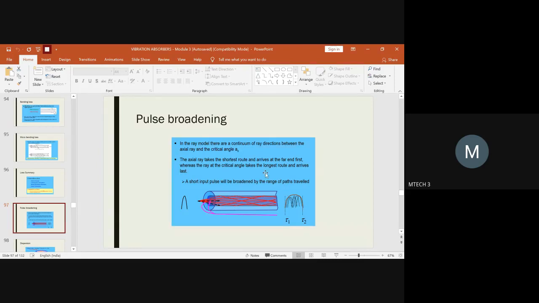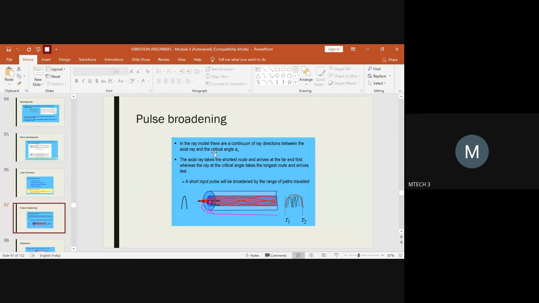Suppose you consider an optical fiber with a ray of light passing through it, right? I told you that it will have the incident ray as well as the reflected ray. Now these two parameters play a vital role in getting the bandwidth broadened. Why? That you have to think about. It mainly depends upon the directions of the axial ray and the critical angle. The critical angle is due to the reflected ray.